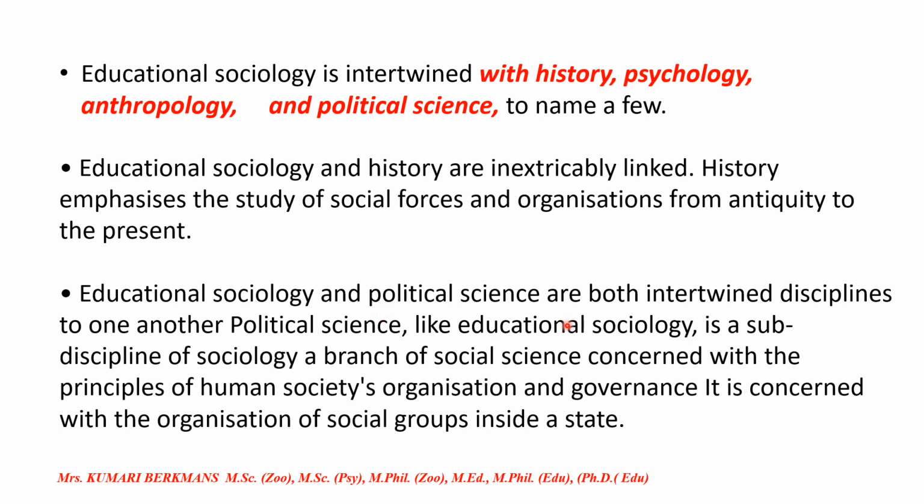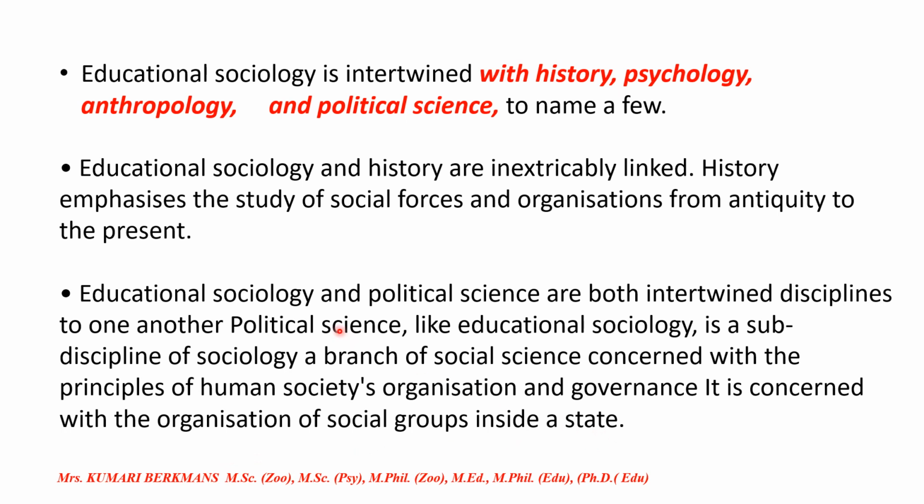Education sociology and political science are intertwined disciplines. Political science, like education sociology, is a sub-discipline of sociology, a branch of social science concerned with the principles of human society's organization and governance. It is concerned with the organization of social groups inside a state.